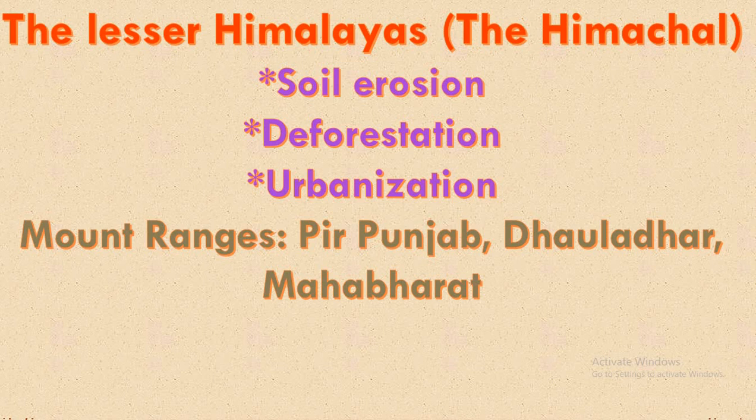So this Lesser Himalayas is subjected to soil erosion, deforestation, and new settlements. Urbanization also we can see over there. Thus this area is subjected to soil erosion, deforestation and urbanization. What are the mountain ranges we see here? Pir Panjal, Dhauladhar and Mahabharat.